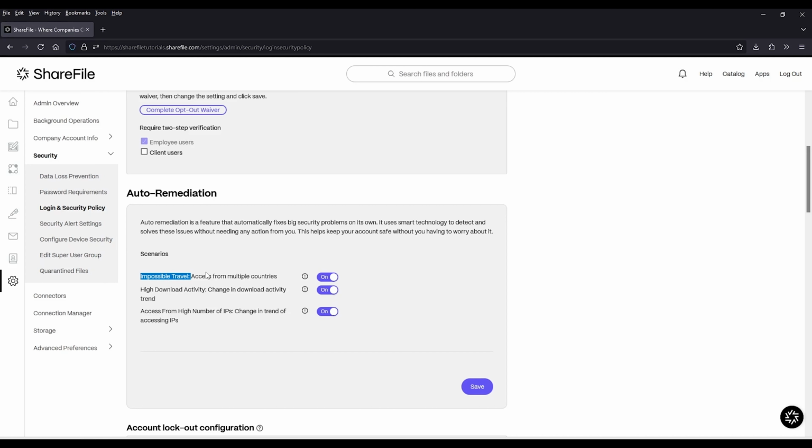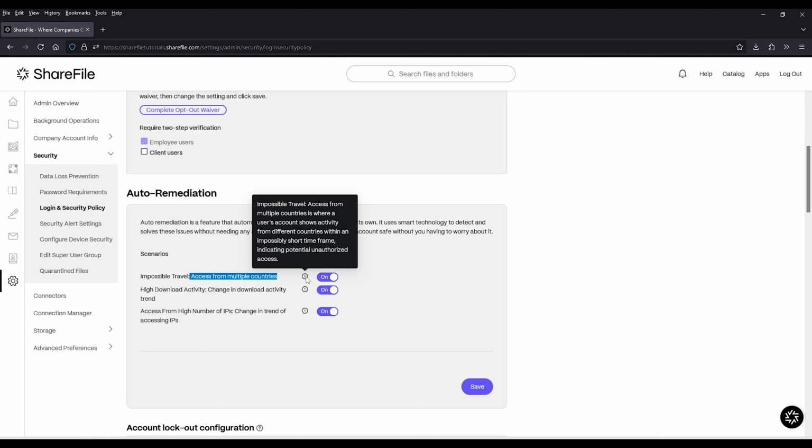These are events that ShareFile is monitoring for, and when we detect one of these events is taking place, we immediately log them out, and then we do a password reset so that that user has to reset their password before they can access. The impossible traveler is just accessing from multiple countries. So if we detect that a user is hopping around based off IP address, something like that, and we detect that they're popping in from different locations through an impossibly short time frame, so they're not physically able to travel these distances, but they're logging in from multiple locations, then ShareFile will kick them out and then do that password reset.